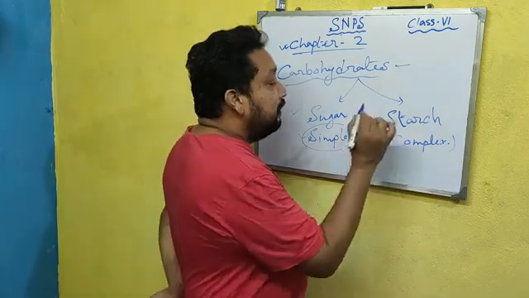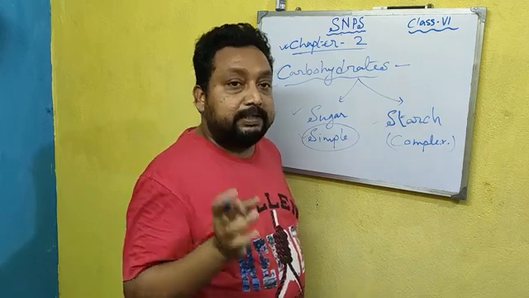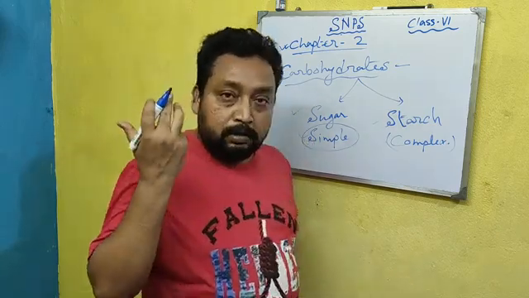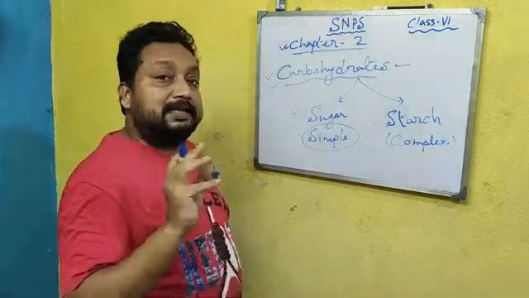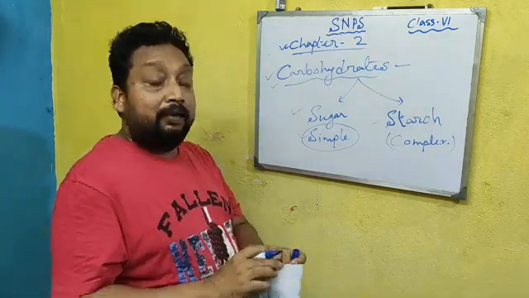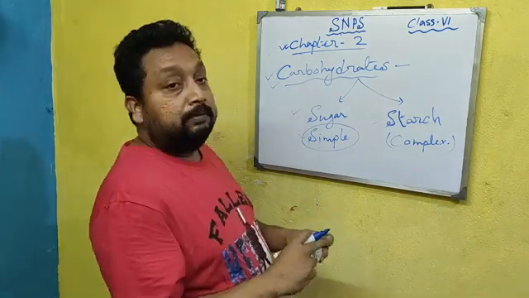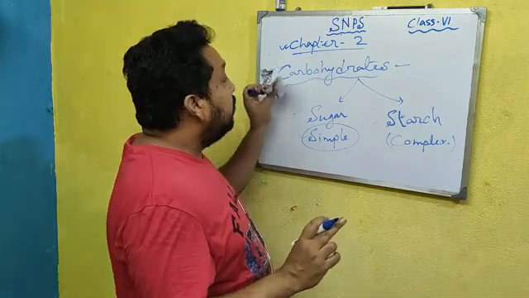Carbohydrate is called the cheapest source of energy, because most types of food contain carbohydrates as an energy source, and energy is required for our body mainly for different types of metabolic processes, and that energy mainly comes from carbohydrate.